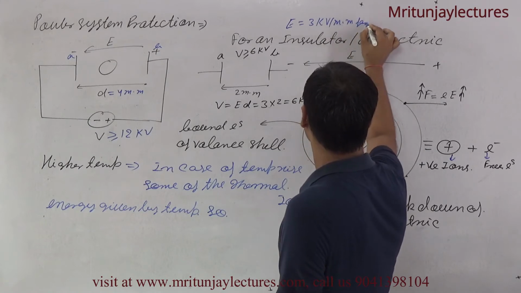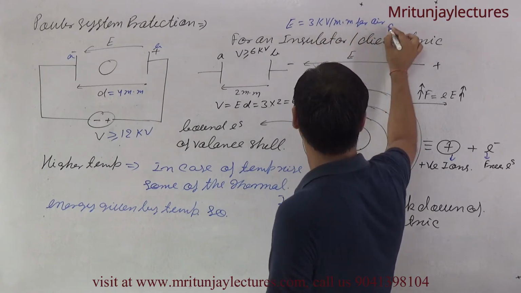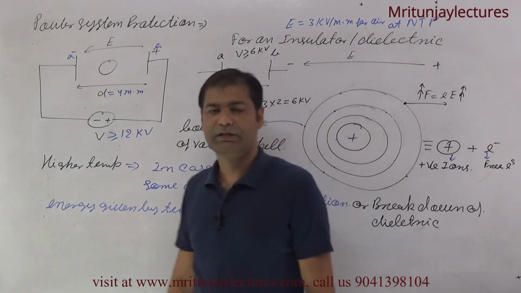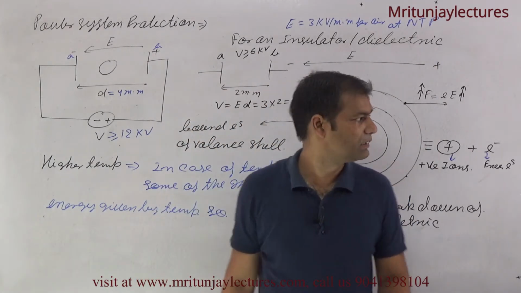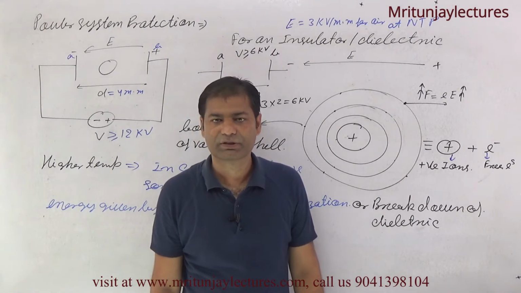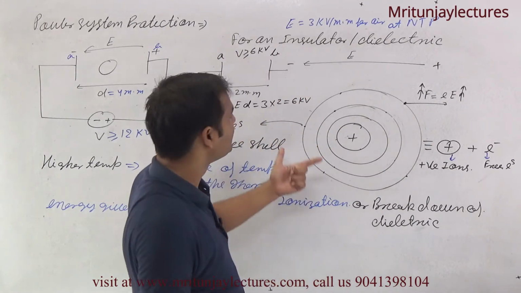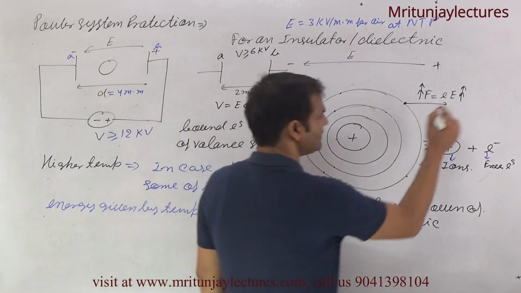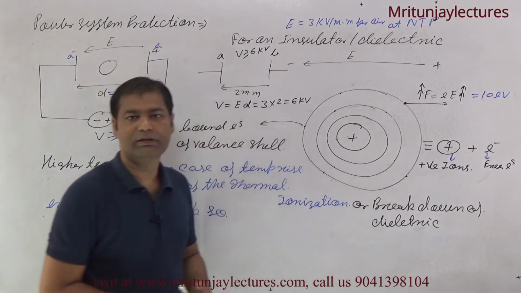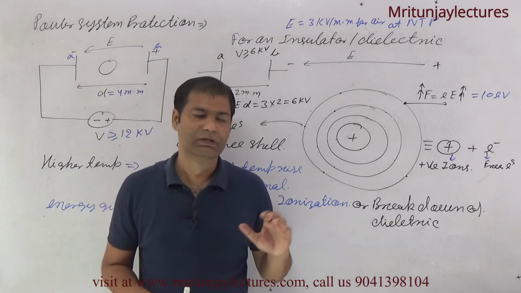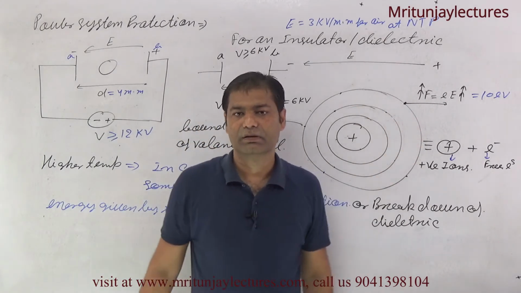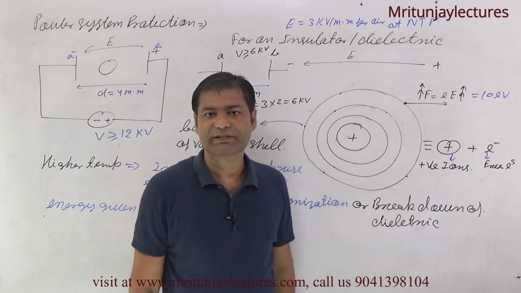Clear? If temperature rises, some energy is gained by the valence electron from the temperature. Suppose at normal temperature and pressure, 10 electron volt of energy is required for the valence electron to detach from the atom.